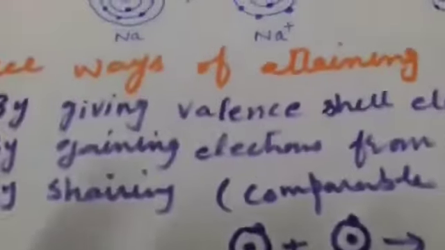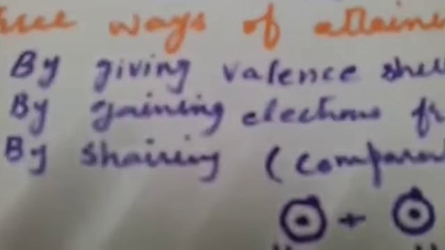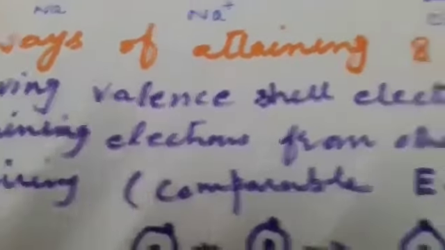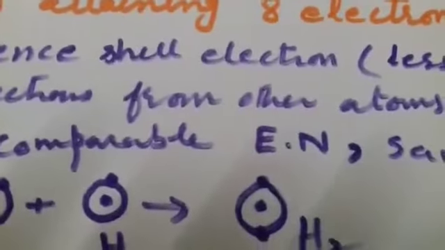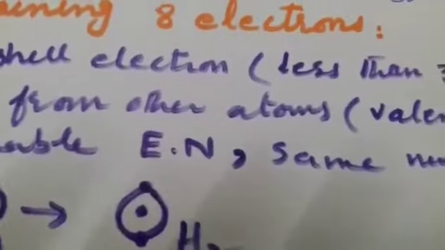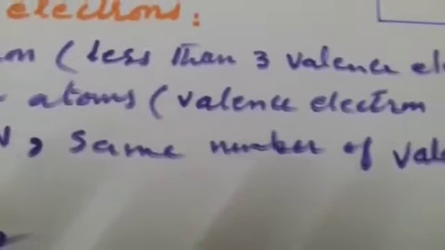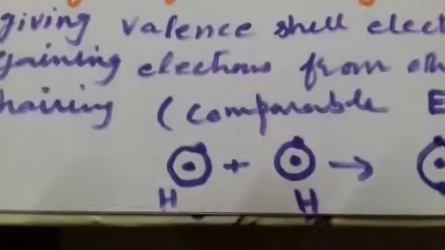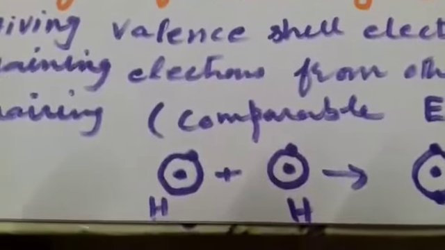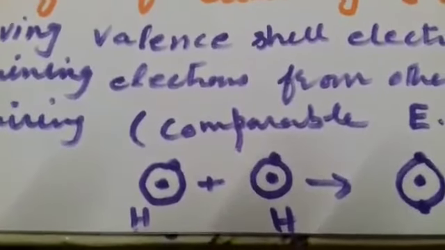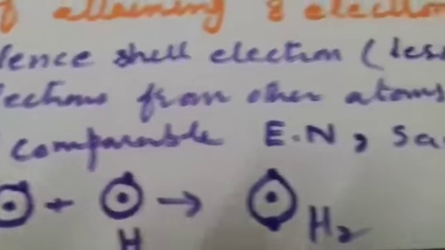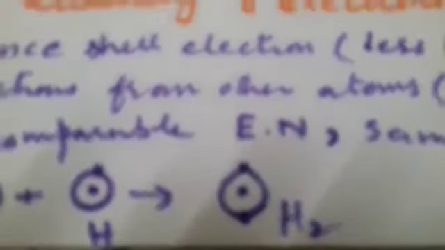The third way is by sharing the electrons, and it happens in those elements which have comparable electronegativity and the same number of electrons in their valence shell. For example, hydrogen has one electron in its outermost shell. Here the two atoms can share their electron in their valence shell and will form a molecule of hydrogen.